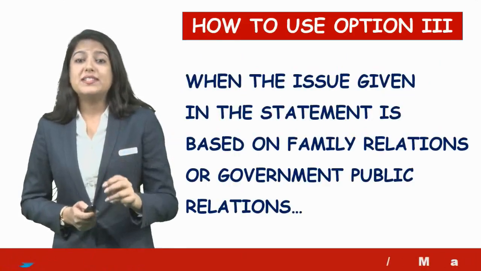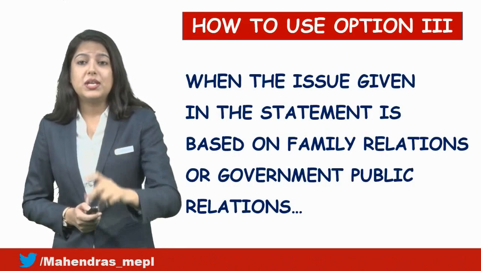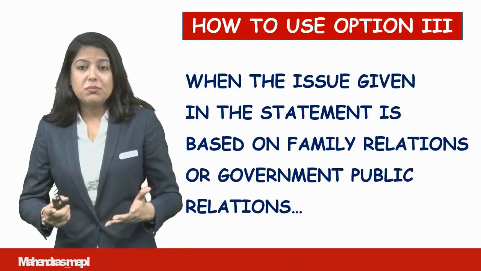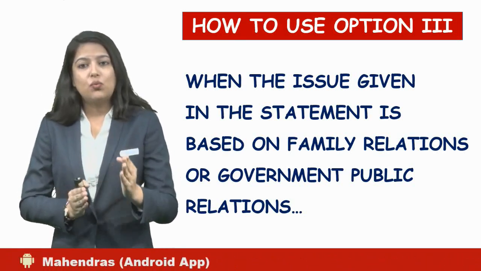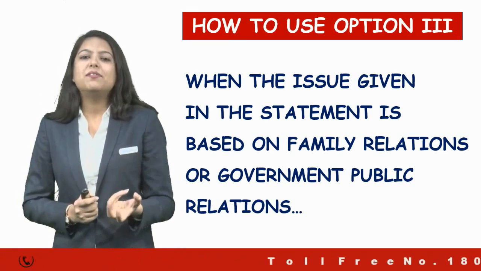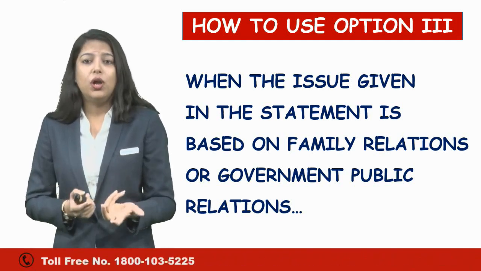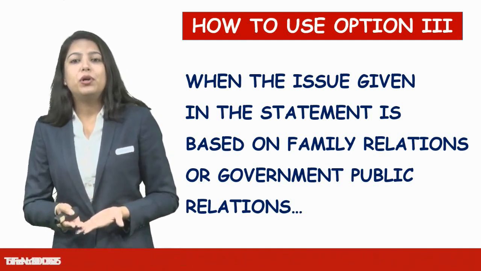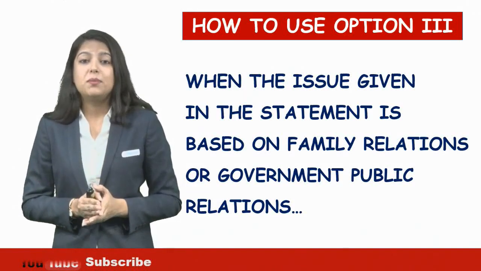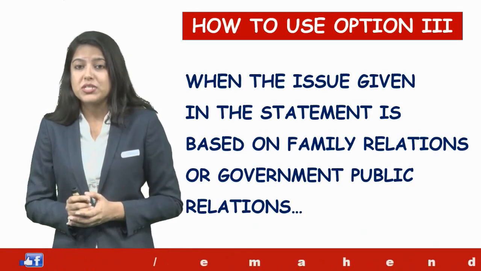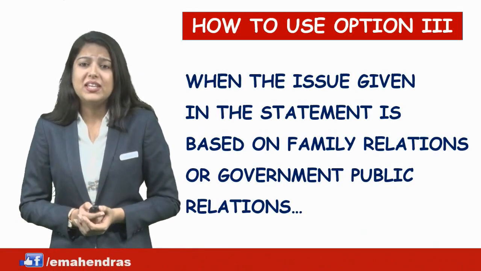But the question arises how to use this option number 3. How to use this option number 3 means whenever we are supposed to mark either 1 or 2, the word either itself creates confusion for you all. How are we placing it, why are we putting it? So we have to make it very clear why and how to use this option number 3, that is the either or option. So just listen very carefully.